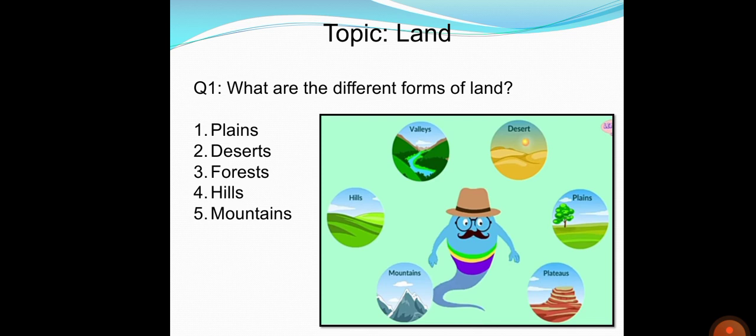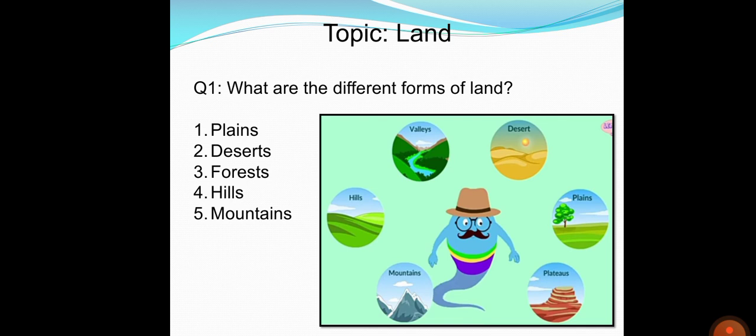Then after writing the index, you all have to write down the topic. First of all, you have to make the title page of chapter Land on the interleaf page. After making the title page, you will start these question answers. Write down today's date and topic Land. Now students, after writing the topic, let's start with the first question.